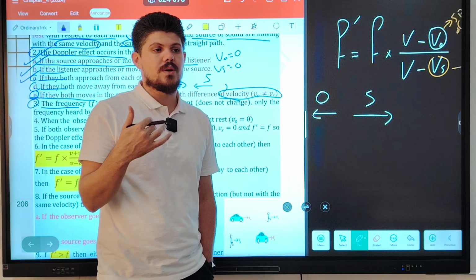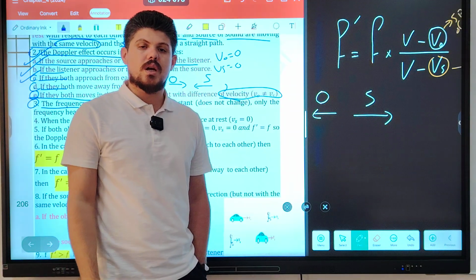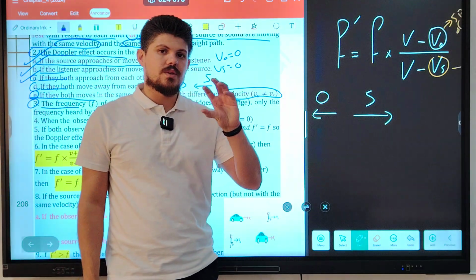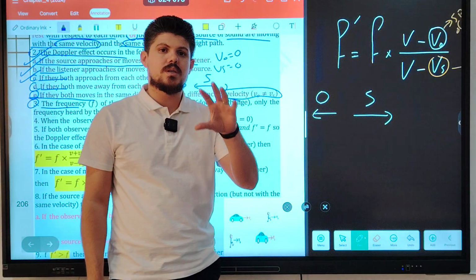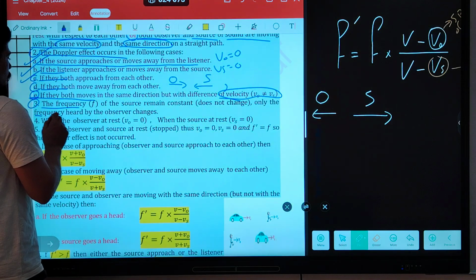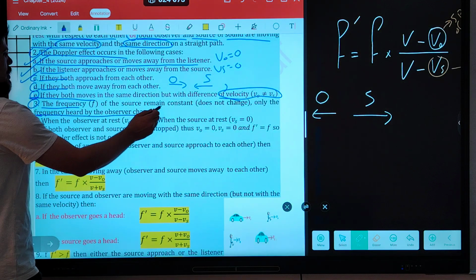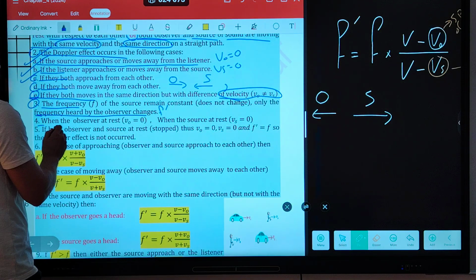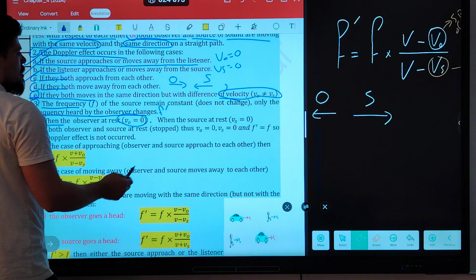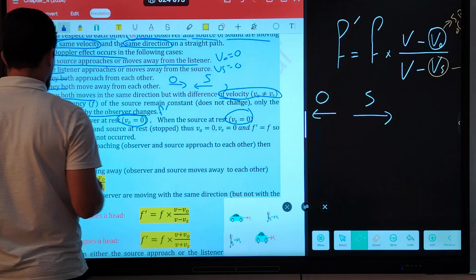When the ambulance's siren is struck by the driver, in that case, the frequency of the siren does not change. This frequency is constant. But only the frequency heard by the observer changes, which is F prime. When the observer is at rest, V naught is equal to 0. When the source is at rest, V source is equal to 0.